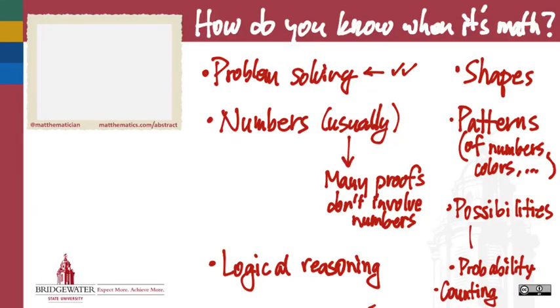So this is a good list of how you know when it's math. Math is about patterns. It's about possibilities. It's often about numbers, especially the math that you do from age 5 up through about the first semester or two of college, right? It's almost all numbers and some geometry, right? Shapes and stuff. And some variables, but those variables are just placeholders for numbers most of the time. What kinds of numbers?